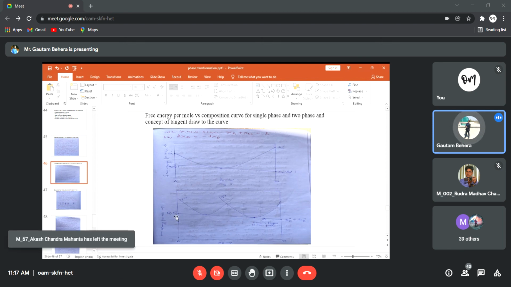It means at this point, the chemical potential of A in the alpha phase will be equal to the chemical potential of A in the gamma phase, which is the equilibrium condition, the stability condition, right? Similarly here, the chemical potential of B in the alpha phase will be equal to the chemical potential of B in the gamma phase.